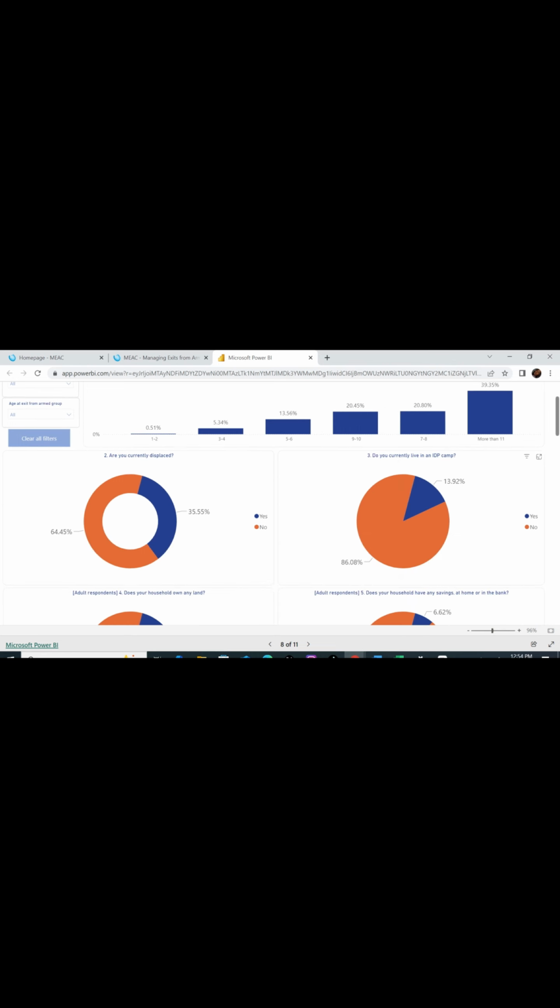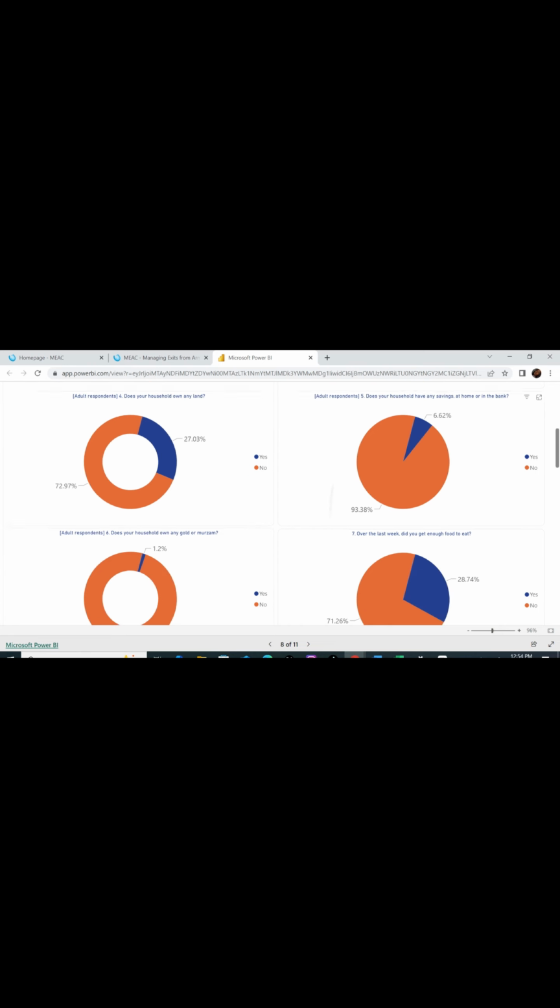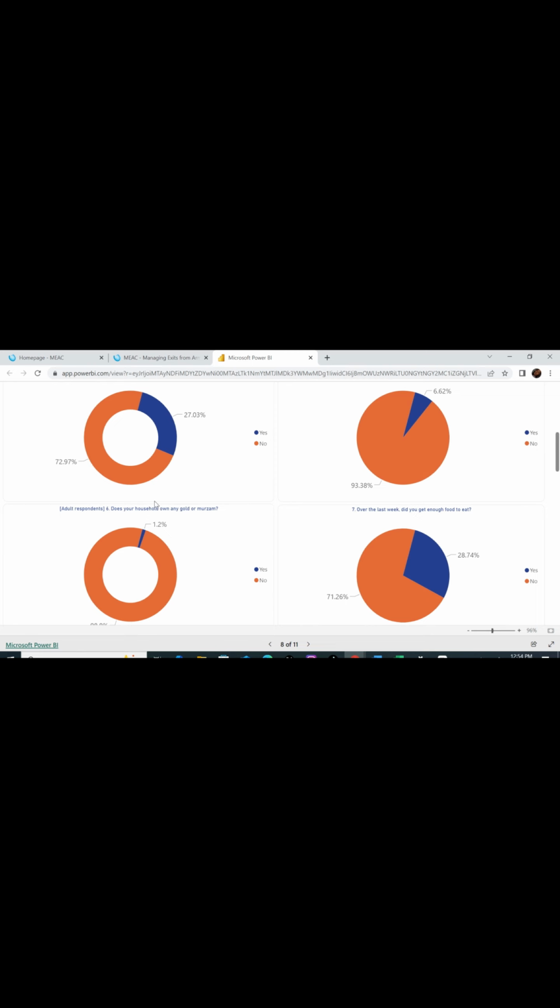This is how they are impacted by economic factors, those in northeast Nigeria where the heat of terrorism is higher. And so you see responses of yes and no, depending on the question.